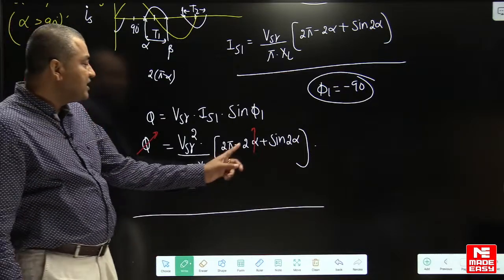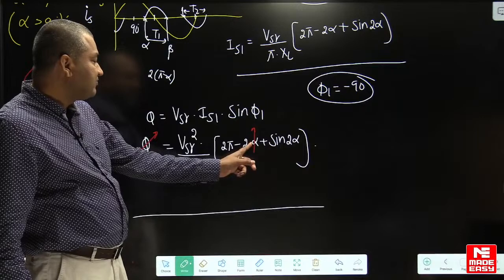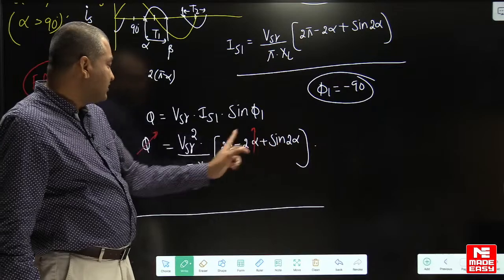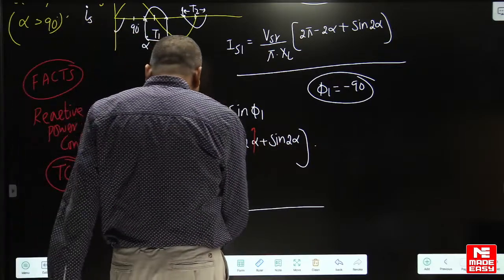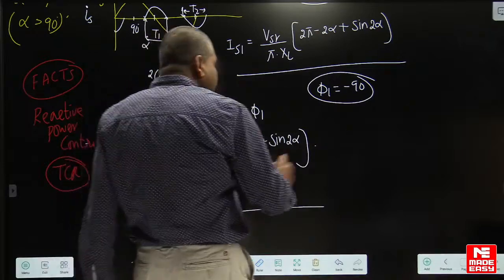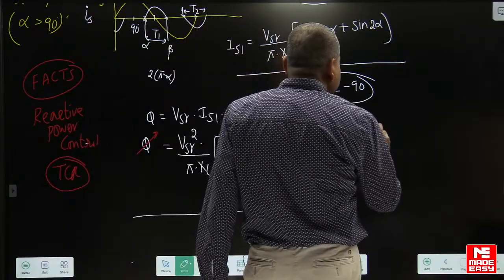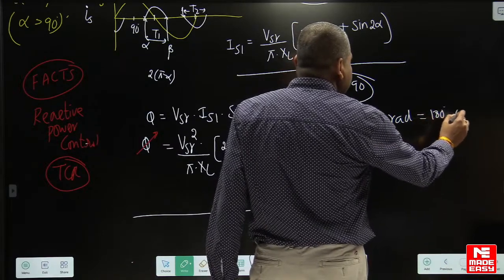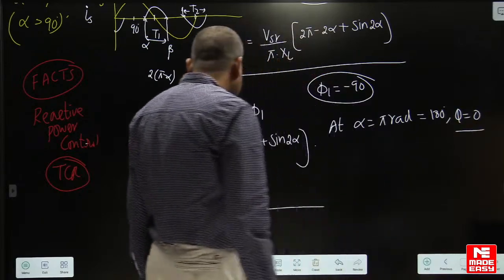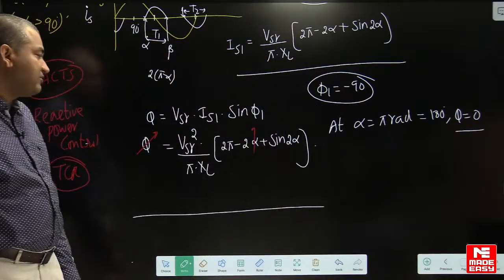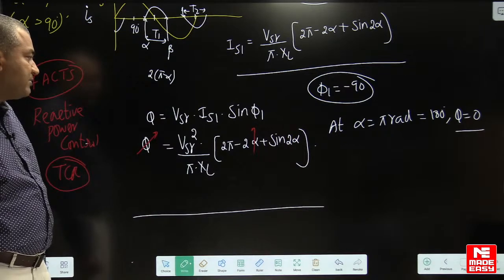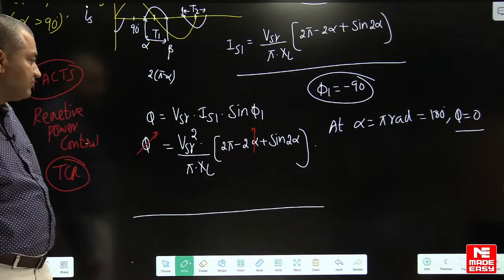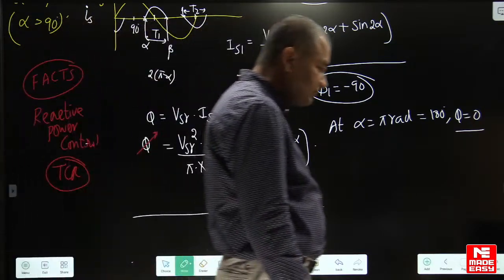Now when the firing angle alpha is equal to pi radians, what happens? 2 into pi, this is 0, so reactive power is 0. So at alpha equal to 180 degrees, at alpha equal to pi radians, what is the reactive power? 0, okay? So reactive power is minimum when alpha is equal to pi radians. What happens when alpha is equal to pi by 2? When alpha is equal to pi by 2, reactive power is maximum, okay?